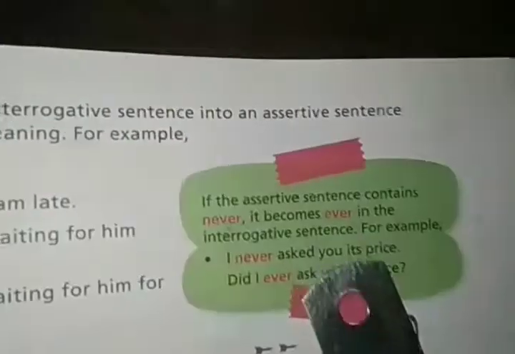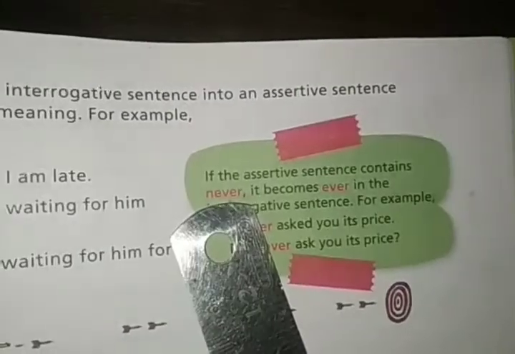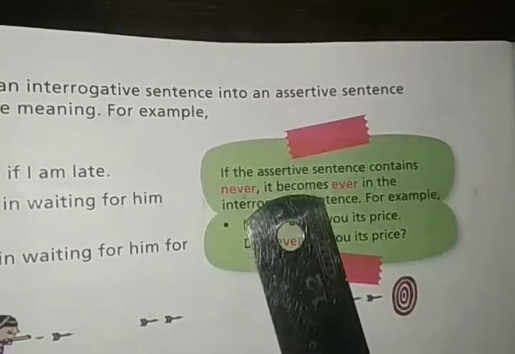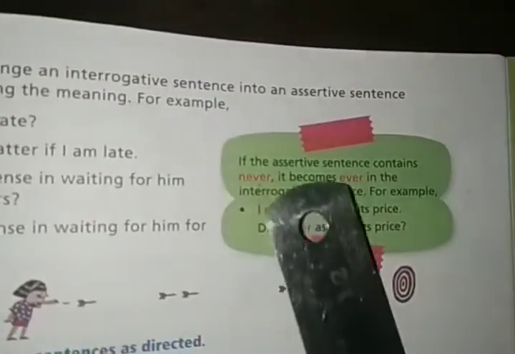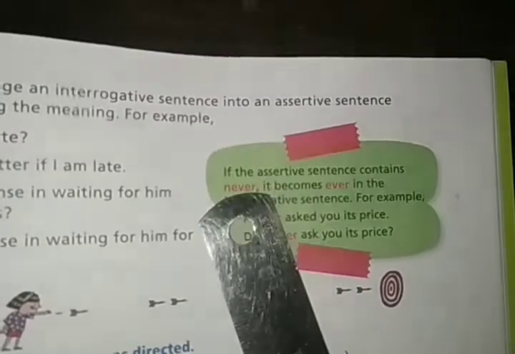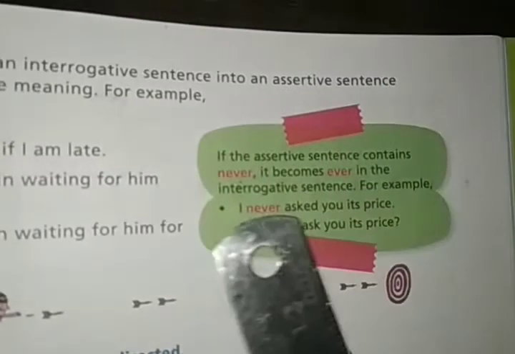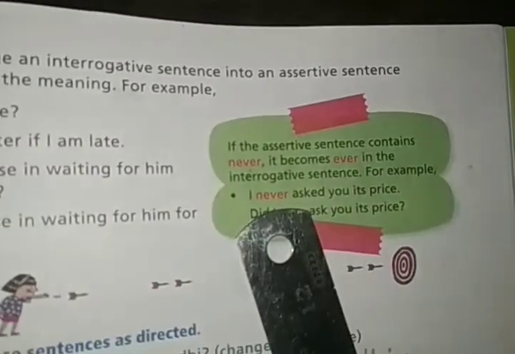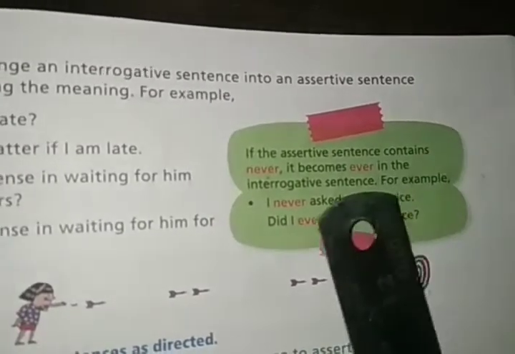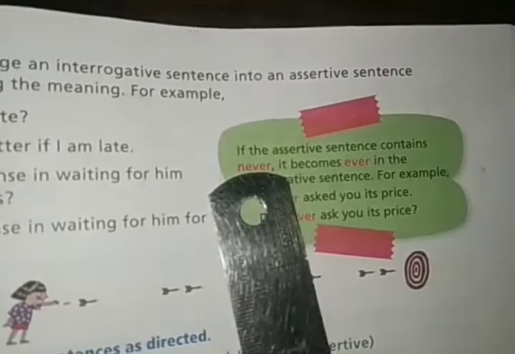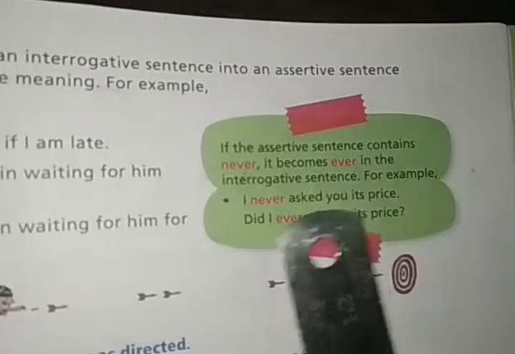So look at the token now. If you find never in the assertive sentence, it becomes ever in the interrogative sentence. Okay, if the word never is written in an assertive sentence, then it becomes ever when you turn it into an interrogative sentence. That means if you have to change an assertive sentence into an interrogative sentence and you find a never written in the assertive sentence, then the never becomes ever in the interrogative sentence. Look at the example, you will get clear.